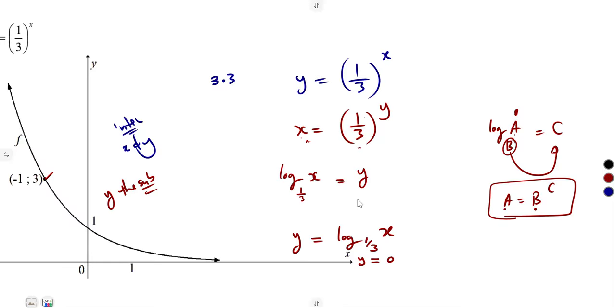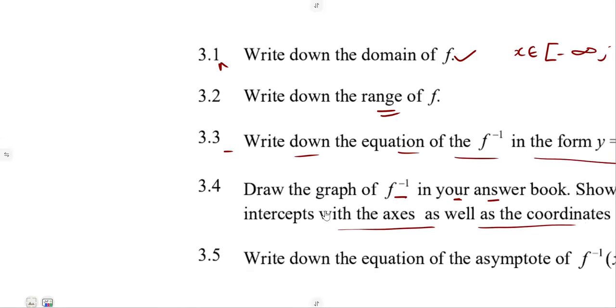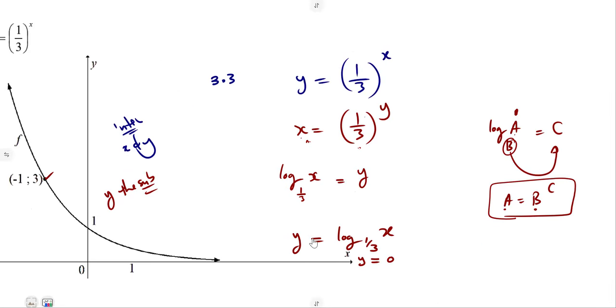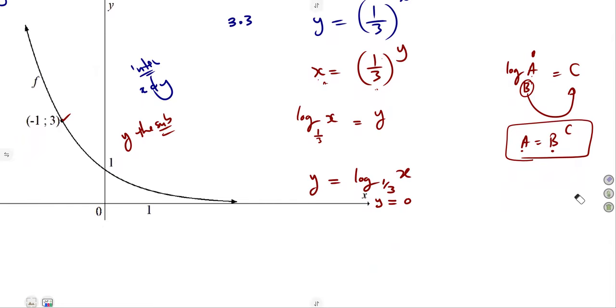We have got the inverse. Remember they said write it in the form y is equal to. Then you draw the graph of the inverse in your answer book. Show clearly the intercept with x as well as the coordinates of the other point, all right? The inverse is the graph of a log. So we can use the one that we already have here.